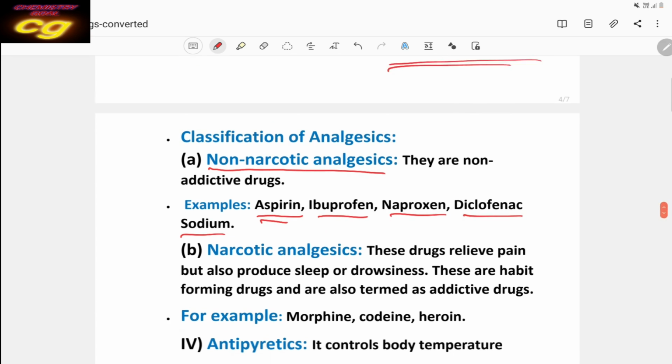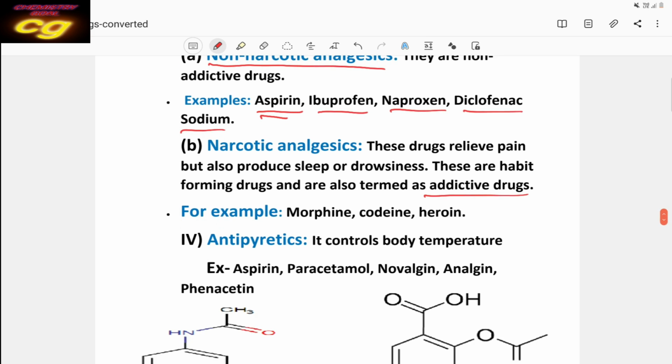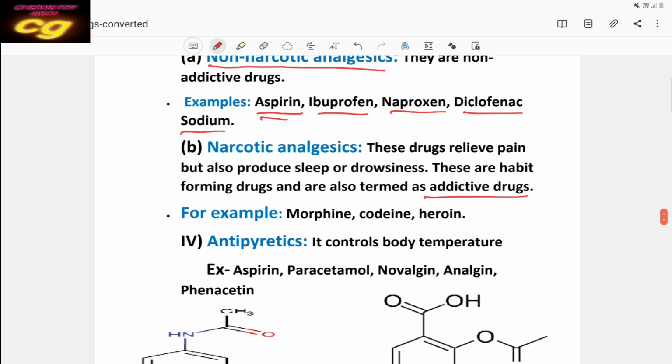Then next are narcotic drugs. Narcotic analgesics are also called narcotic drugs. The main important thing is that they have an addiction effect. The person will be addicted by these drugs. So the drug has addiction property. That means if you take these drugs, they have side effects, and then you will use them regularly. Then what are the narcotic analgesics? How do they control the pain?